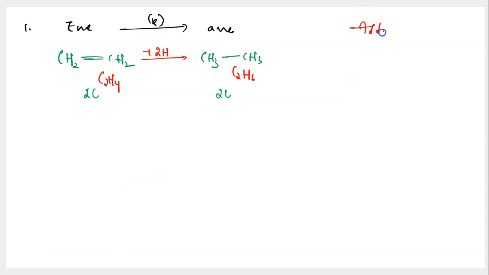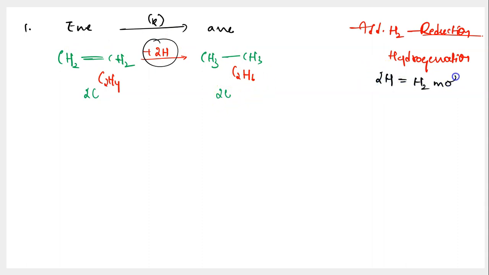So this addition of hydrogens is called as what? Addition of hydrogens is called as reduction. So that's why you are saying that alkenes are being reduced or alkenes are undergoing reduction to have themselves converted into alkane. But why is it reduction? Because in order to have this conversion done, you should be adding hydrogen. Adding hydrogen can be called as reduction. It also can be called as hydrogenation. It makes the same sense anyway. On the other hand, this hydrogen that you are talking about, how much hydrogen are you adding? To convert C2H4 into C2H6, to convert alkene into alkane, you have added 2 atoms of hydrogen. 2 atoms of hydrogen is nothing but 1 molecule of hydrogen.